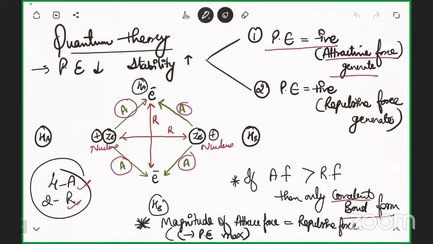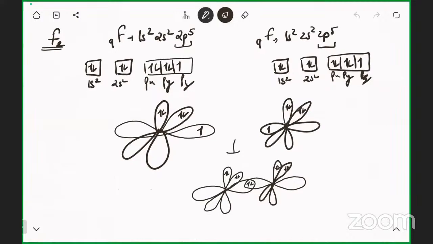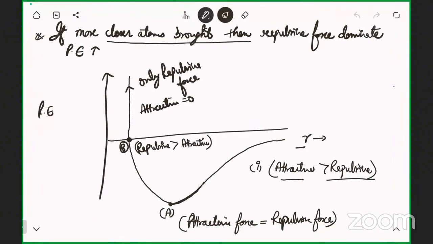Now anything you want to ask, from sigma pi to this quantum? And remember one thing, tomorrow I'll ask the difference between the sigma and pi bond. Tomorrow I will definitely ask about the repulsive force and attractive force conditions, and when the attractive force will generate and when the repulsive force will generate. So just remember, you have to revise it once.